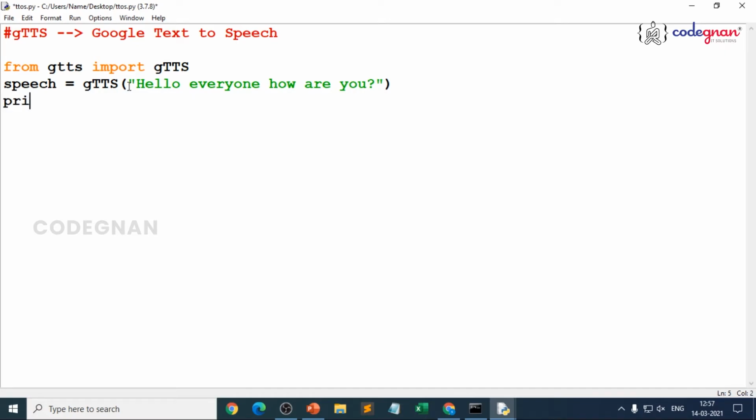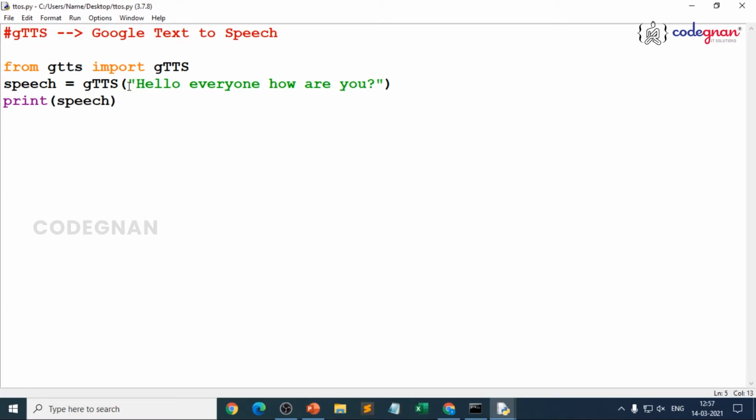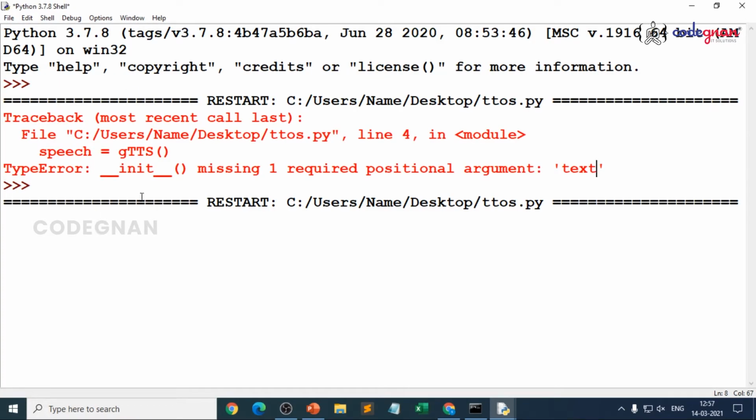Now what happens if I print this speech? Always make sure that whatever function you take or result you see, you print the result first. You can see some difference in the output. Let's wait for the result. When I gave speech over there, it automatically generates a bytecode format where the function is storing the result.